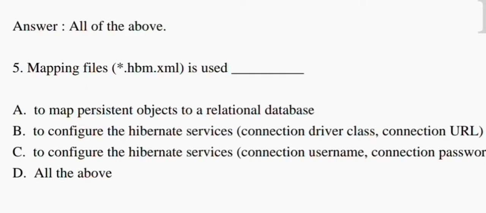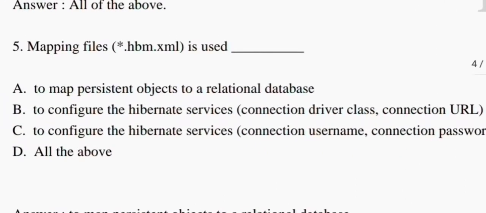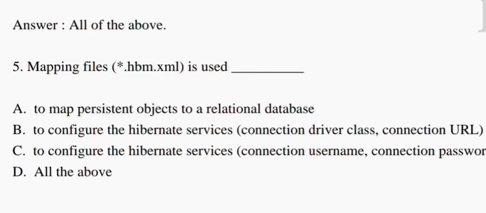Option A to map persistent object to a relational database, option B to configure the Hibernate service, that is connection driver class and connection URL, and option C to configure the Hibernate services like connection username, connection password, and dialect etc. So they are giving these options, and the correct answer is option A. The mapping file, star.hbm.xml, is used to map persistent object to a relational database. So option A is your correct answer.